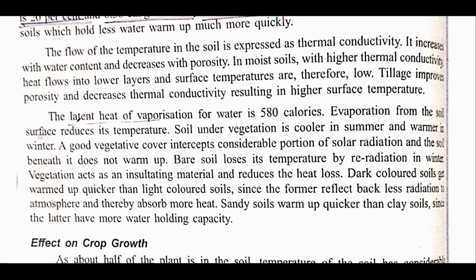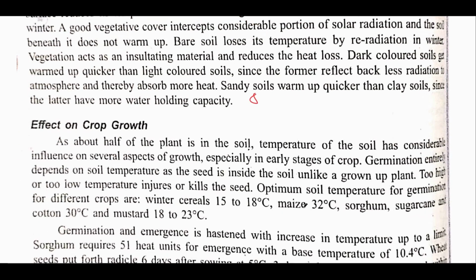I'll tell how. See, first of all, let's talk about the latent heat. Latent heat of vaporization for water is 580. For fusion, it is 80. Sorry, latent heat of vaporization is 580, remember this.